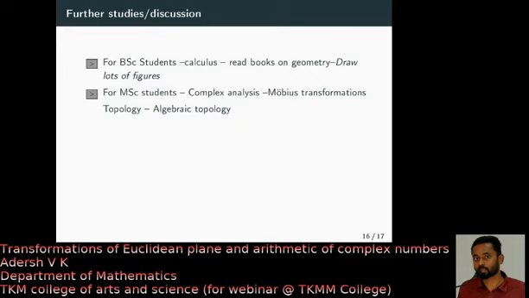Then another option is you do multivariable calculus and the extension of multivariable calculus, which is differential geometry. That also contains it. And finally, draw lots of figures. For PG students also, I advise draw lots of figures.